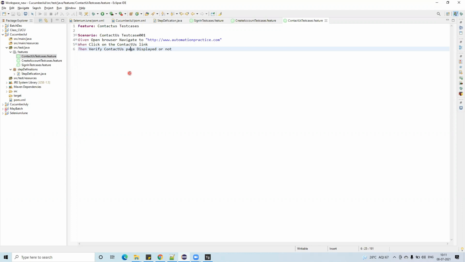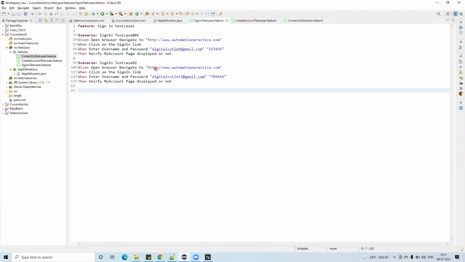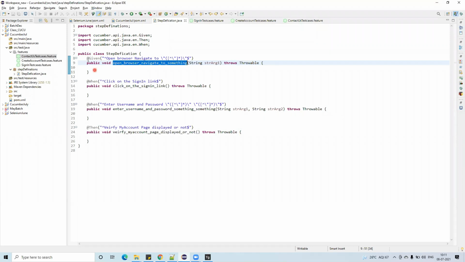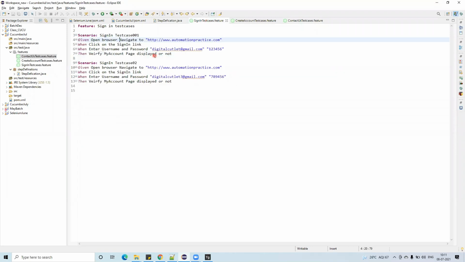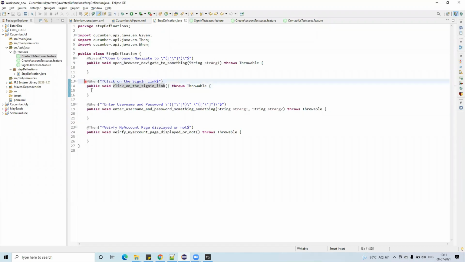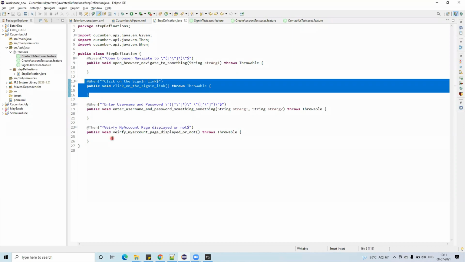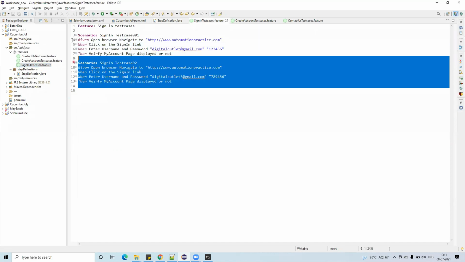To know the step definition, what we have to do is just click on the control. When you click on the hand symbol, it is navigating to the step. See here, even here also, click on the control and click on this, it is navigating to the proper step. Like that. So this is how we have to do. As of now we have implemented only for the sign in.